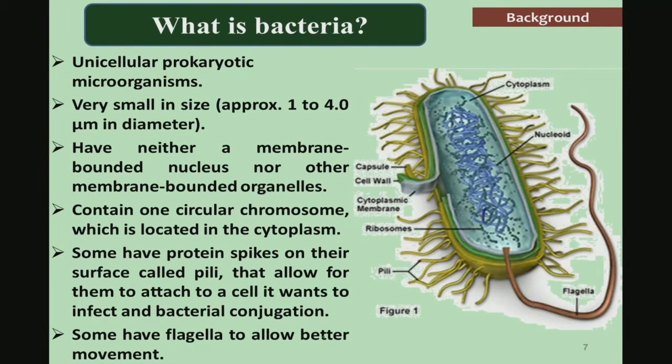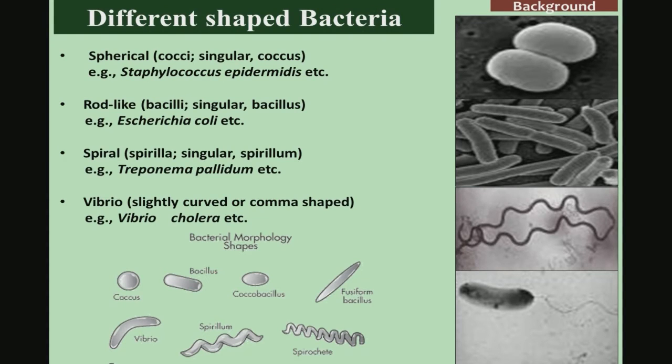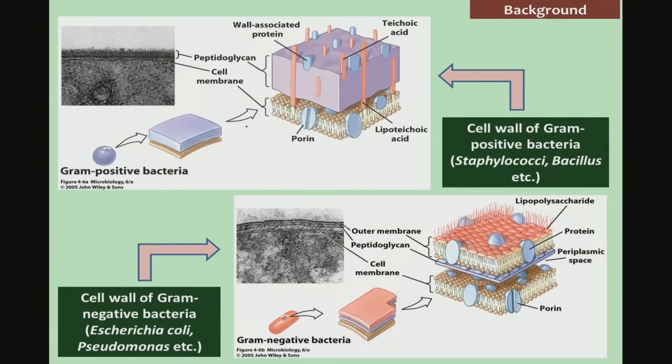So, just to recall what is bacteria. Bacteria is a unicellular prokaryotic microorganism. It is very small in size, like 1 to 4 micron in diameter, and there are different bacteria, but out of that the most pathogenic bacteria which can cause prosthetic infection is Staphylococcus or Staphylococcus epidermidis. The most widely investigated bacteria is Escherichia coli in the context of biomaterials applications.